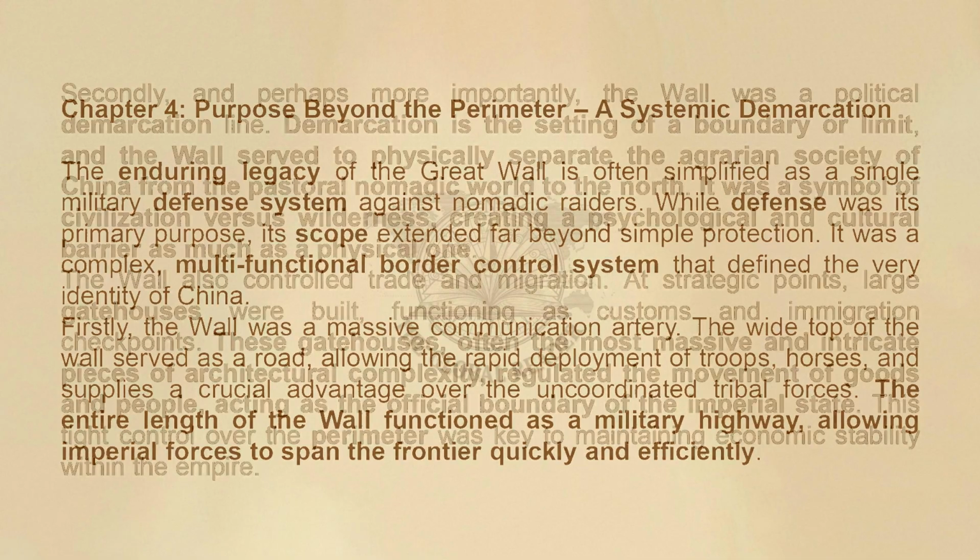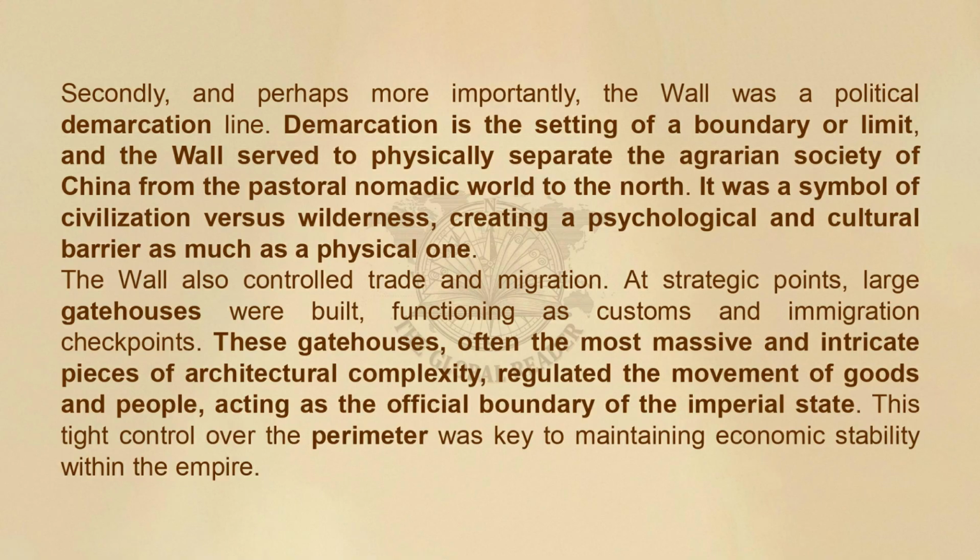Secondly, and perhaps more importantly, the wall was a political demarcation line. Demarcation is the setting of a boundary or limit, and the wall served to physically separate the agrarian society of China from the pastoral nomadic world to the north. It was a symbol of civilization versus wilderness, creating a psychological and cultural barrier as much as a physical one.